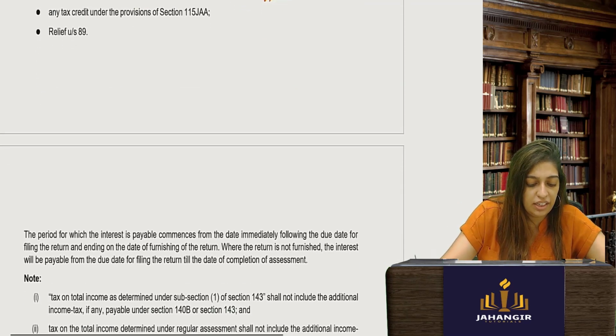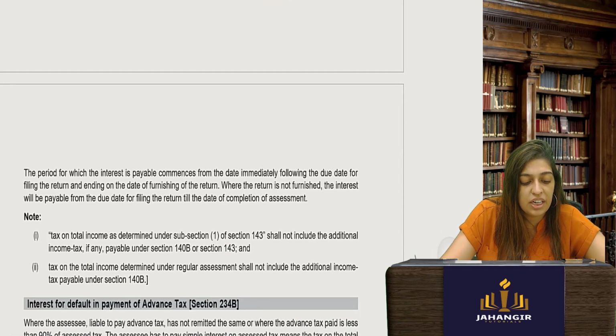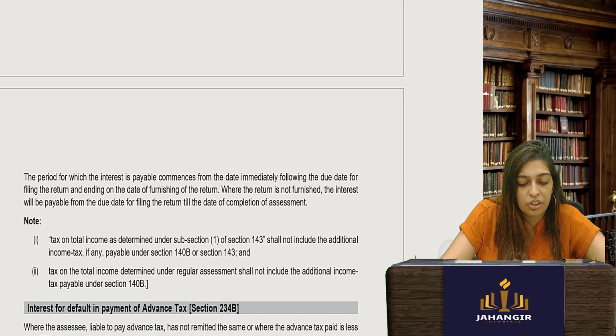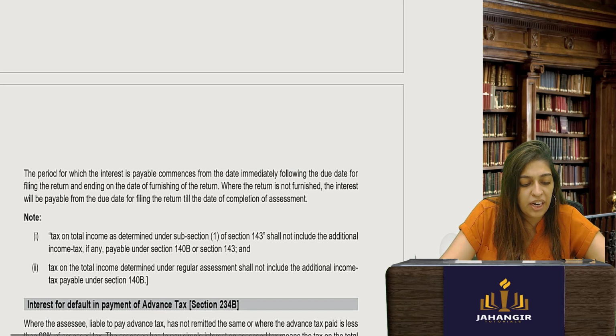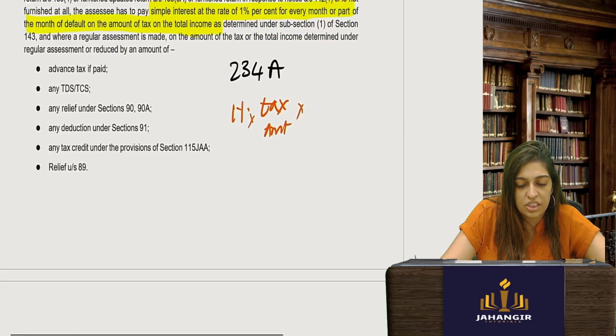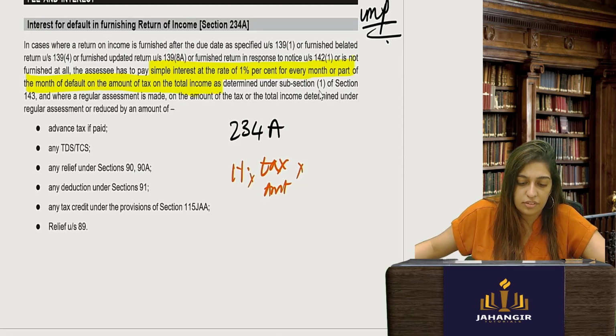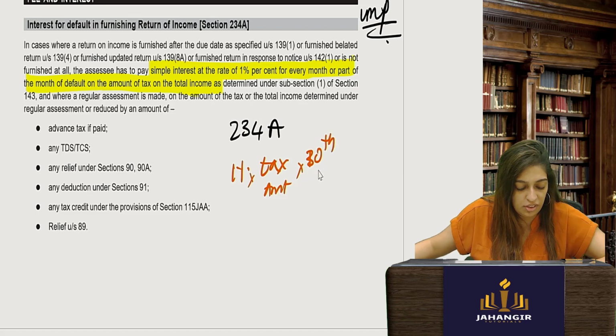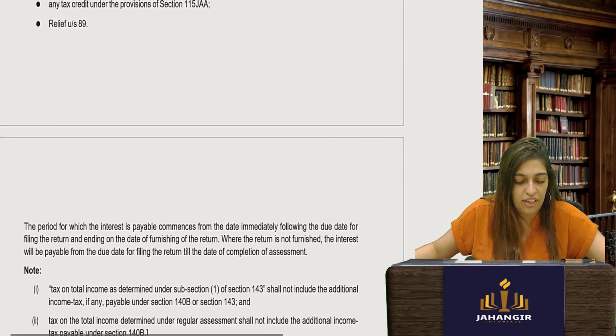So it is 1% into the tax amount into the period from the due date of filing the return, ending on the date of furnishing the return. The due date, let's say, is 30th October or 31st July. That is the due date for filing the return, up to the actual date when the filing is done.